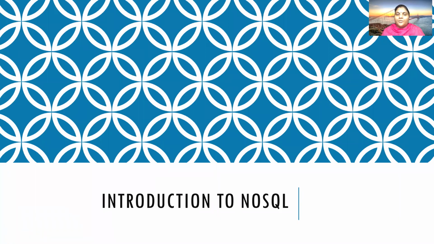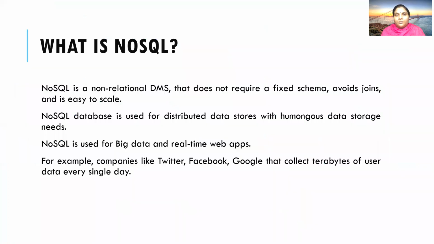Hello students, today we'll be seeing an introduction to NoSQL, which is compared to our DBMS databases. So what is meant by a NoSQL database? It is a non-relational database. Whenever we talk about RDBMS, we say it is a relational database where each table is interconnected to each other. But NoSQL is a non-relational database which does not require any kind of schemas or normalization or any kind of joins to be followed, and it is easily scalable.